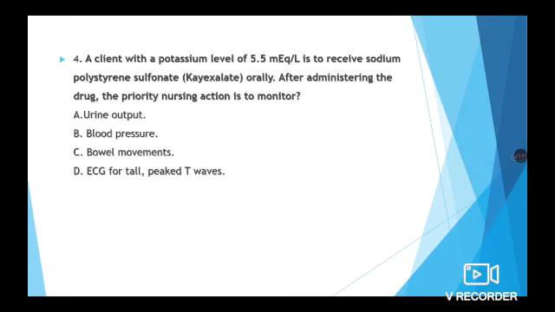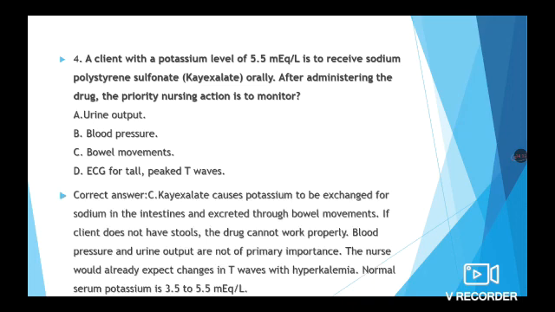The next question is, a client with potassium level of 5.5 milliequivalent per liter is to receive sodium polystyrene sulfonate or Kayexalate orally. After administering the drug, the priority nursing action is to monitor urine output, blood pressure, bowel movements, ECG for tall peaked T waves. Correct answer is C, that is bowel movements. Kayexalate causes potassium to be exchanged for sodium in the intestine and excreted through bowel movements. If client does not have stools, the drug cannot work properly. Blood pressure and urine output are not of primary importance. The nurse would already expect change